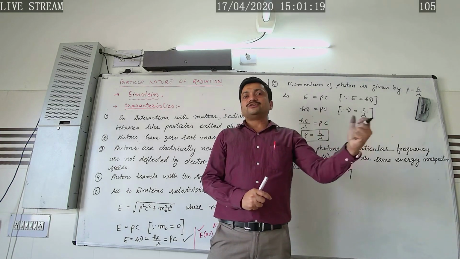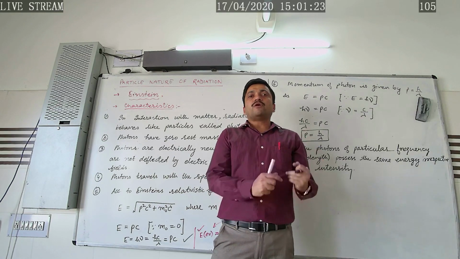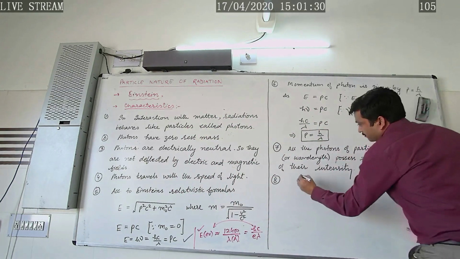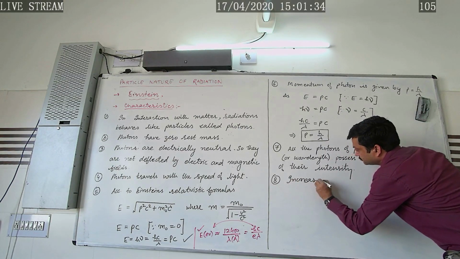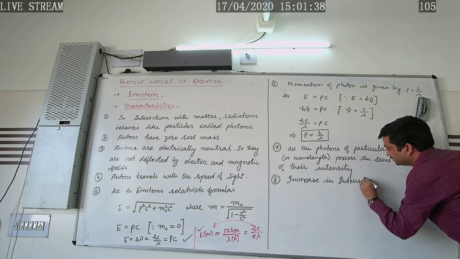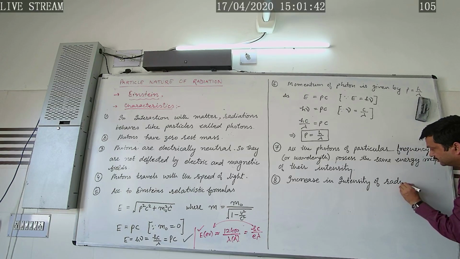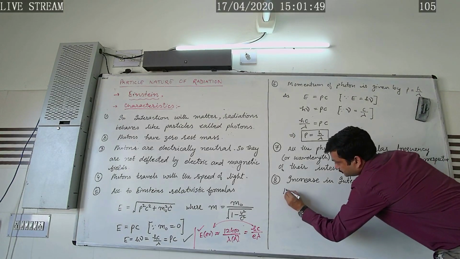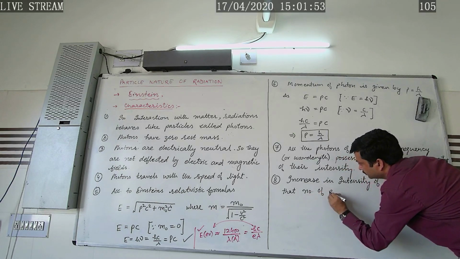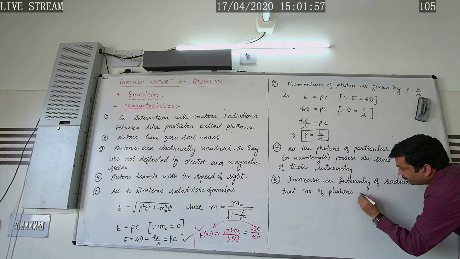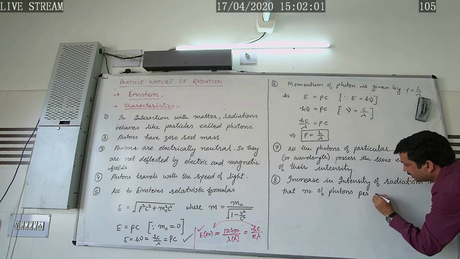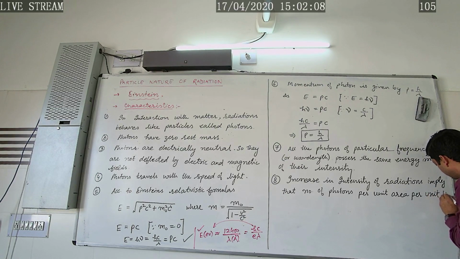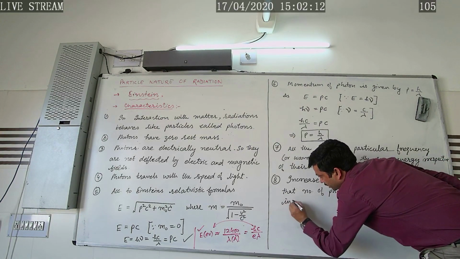So an increase in the intensity of radiation implies that the number of photons falling per unit area per unit time also increases.